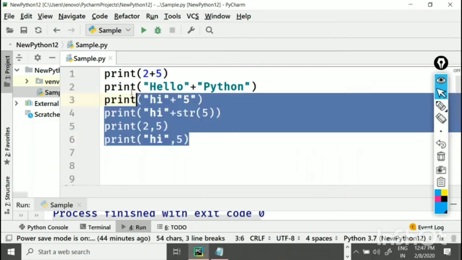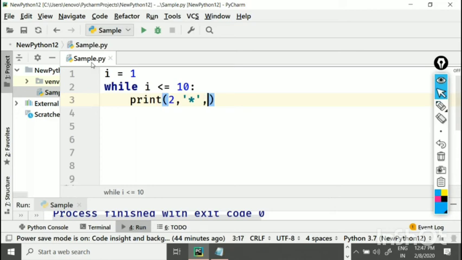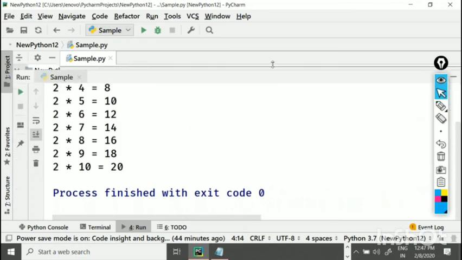Look at the program. I equals 1. Now I will say while I less than or equal to how much? 10. Print. What are you first printing? 2, comma. Then I want to print a multiplication symbol, comma, concatenation. This should be concatenated with what value? I value. I should be concatenated with equal to. Equal to should be concatenated with 2 into I. With every iteration, I equals I plus 1. Finish. You run the program. Are we getting the complete 2 table?